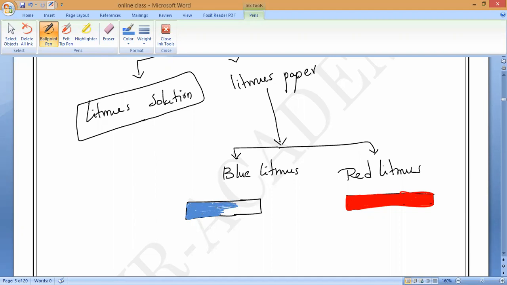They are small paper strips, which are called litmus paper. So basically, how many types of litmus paper are there? Two types. One is blue color litmus, another is red color litmus.